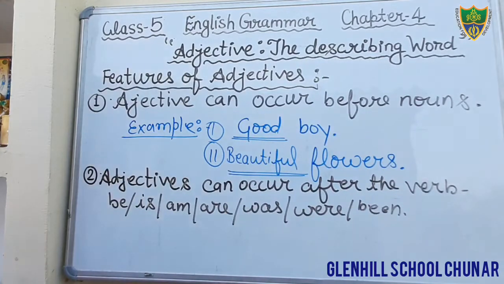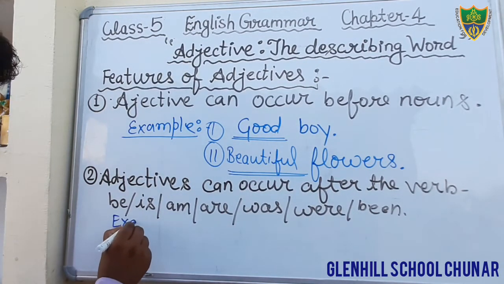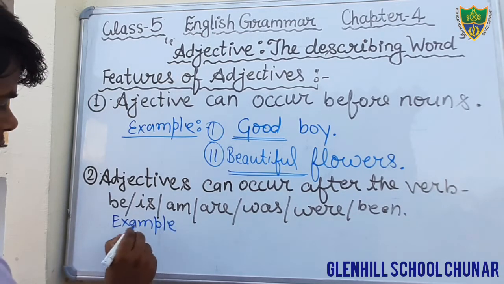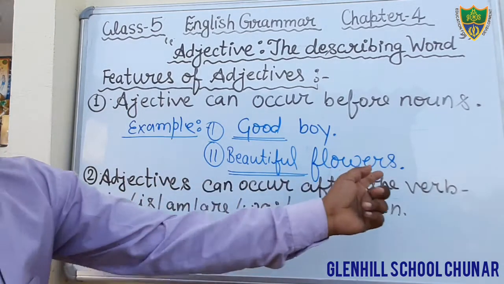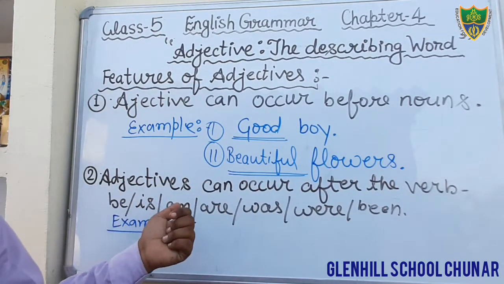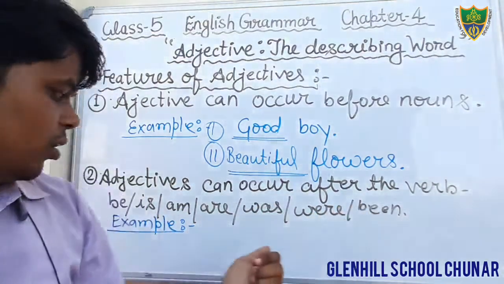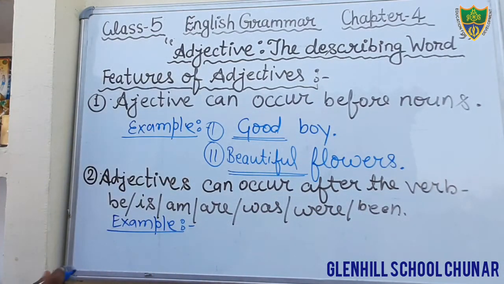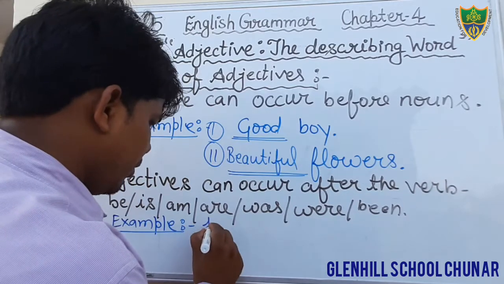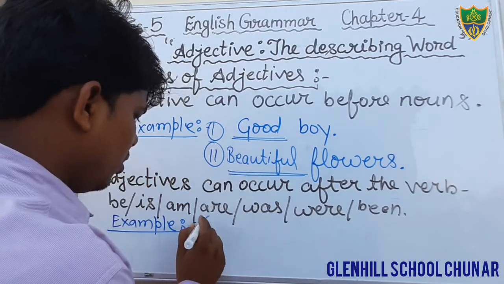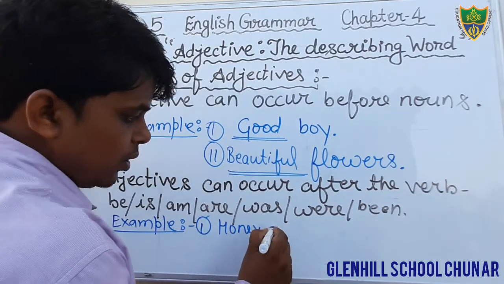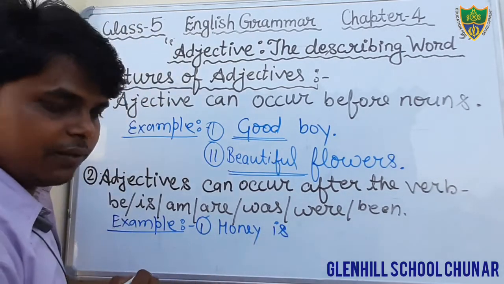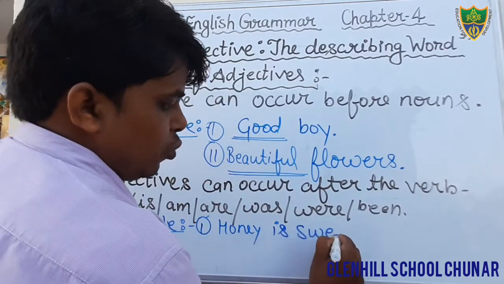Okay, students, just see here. We will also see the example. It occurs after the verbs be, is, am, are, was, were, and been. We can see the examples here. First example we will see. Honey. Honey is a noun. And just see here. Honey is sweet.